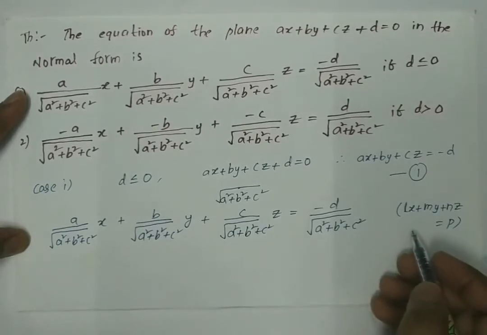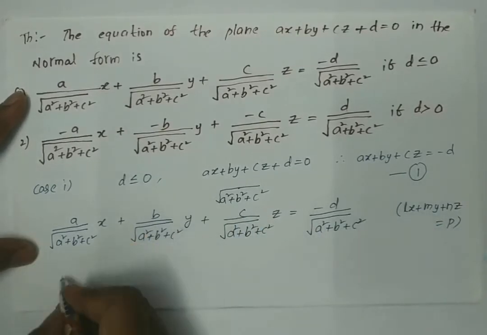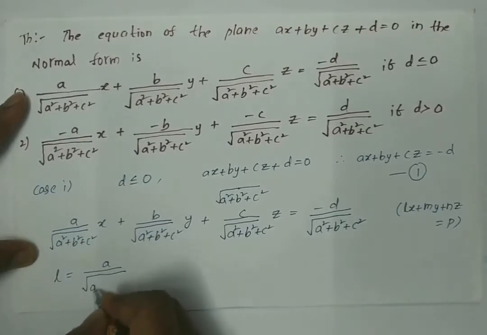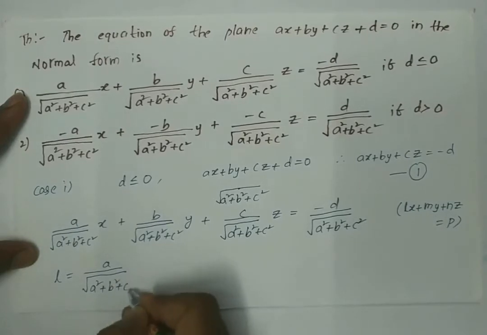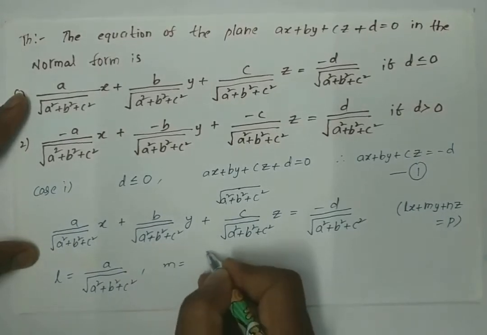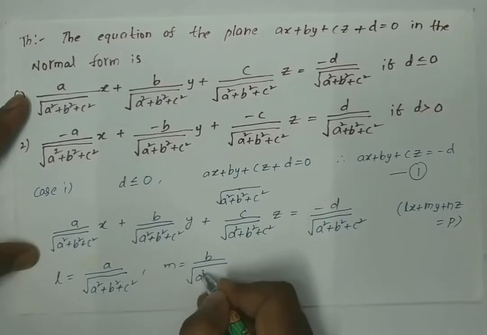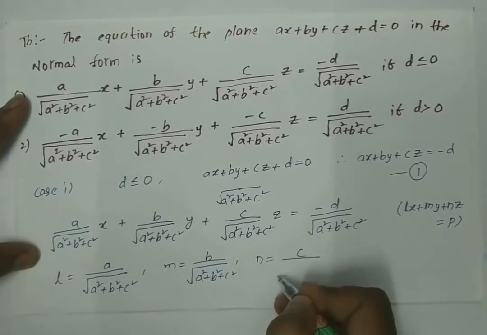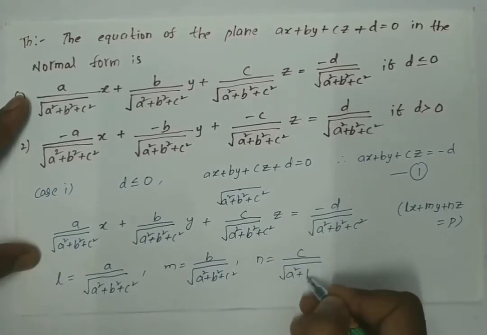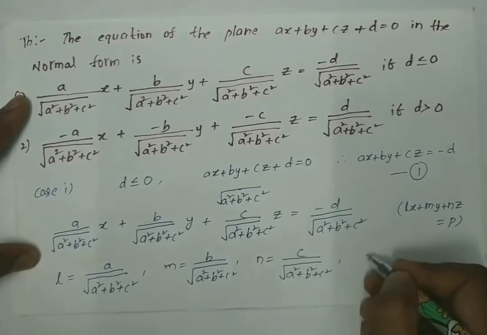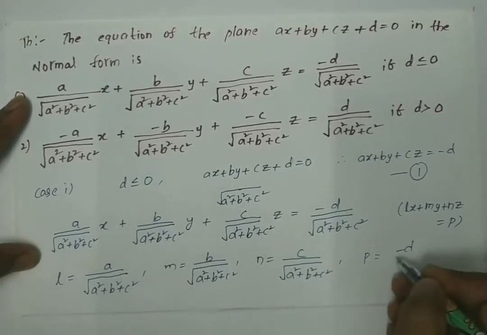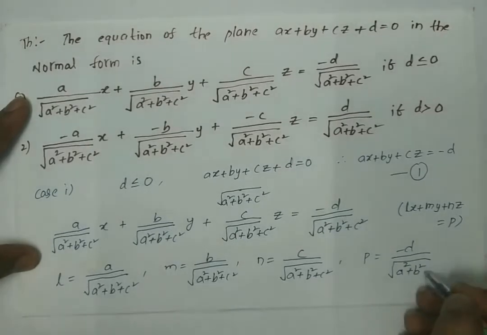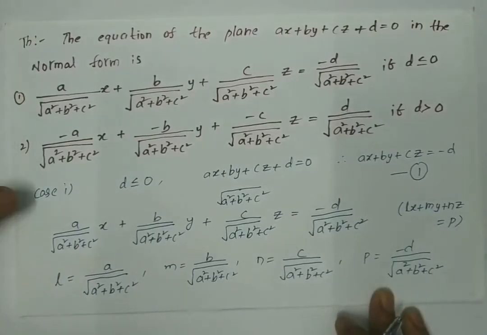So here we get l as a by under root of a square plus b square plus c square, and m is nothing but b by under root of a square plus b square plus c square, and n is nothing but c by under root of a square plus b square plus c square, and p is nothing but minus d divided by under root of a square plus b square plus c square.